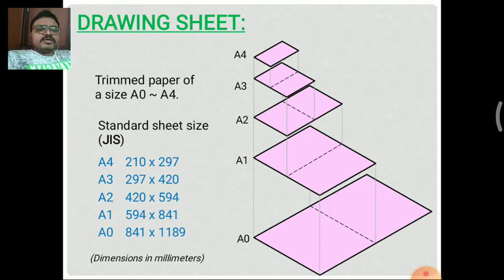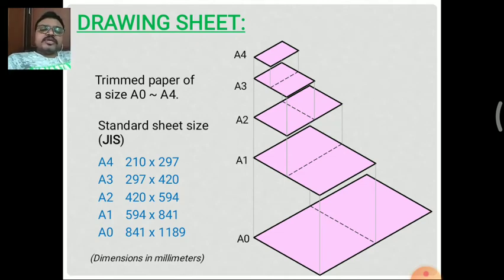And the A0 sheet is very large in size, larger than the engineering drawing board. But compared to technical drawing, many engineers are using these A0 sheets. In the representation of building diagrams, dams, or any other construction work, they are using these A0 sheets.